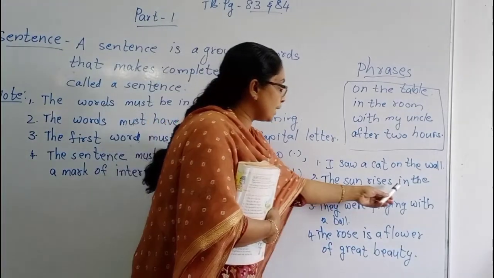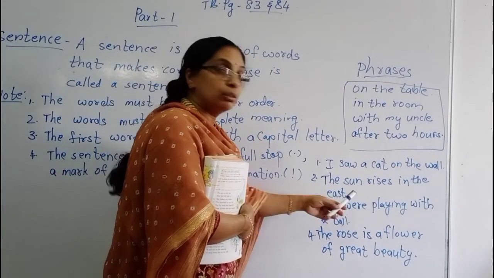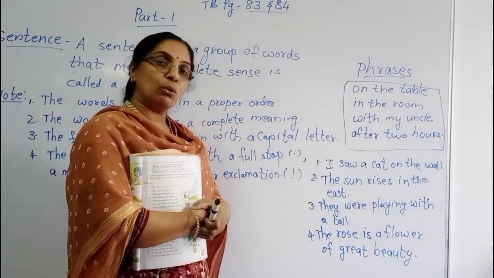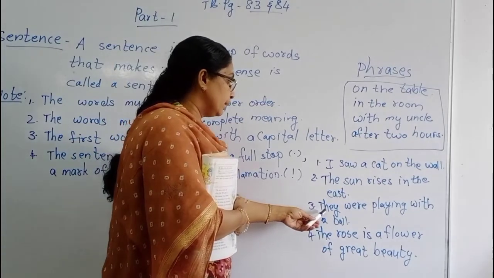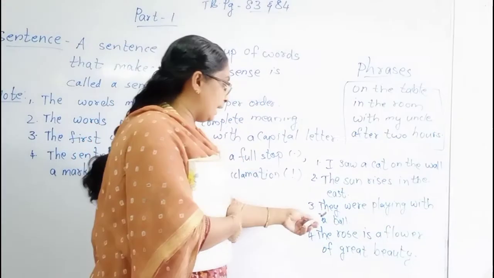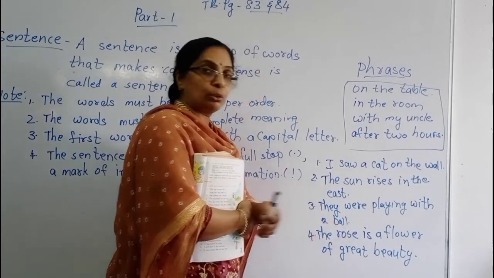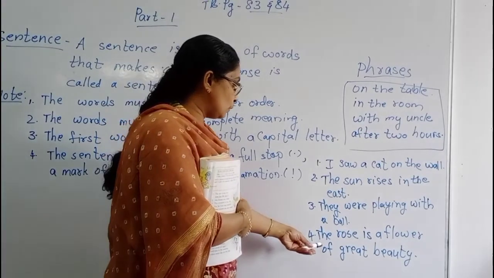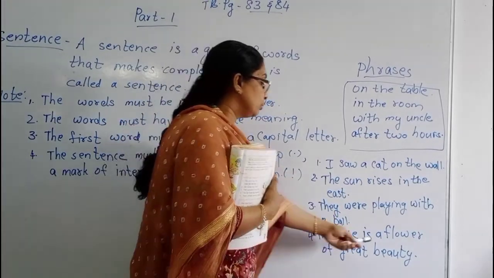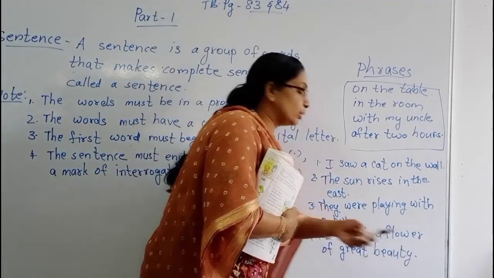Then the sun rises in the east. First letter, capital, full stop. Isn't it? You got the meaning. Third one, they were playing with a ball. You understood the meaning of this sentence, and the first letter is capital and full stop is there. In the fourth sentence also, the rose is a flower of great beauty. First letter capital and full stop.